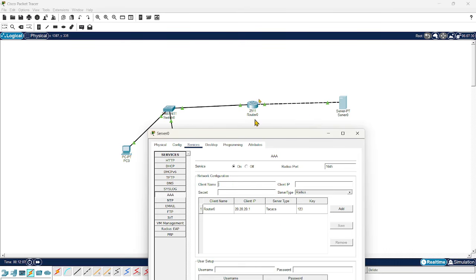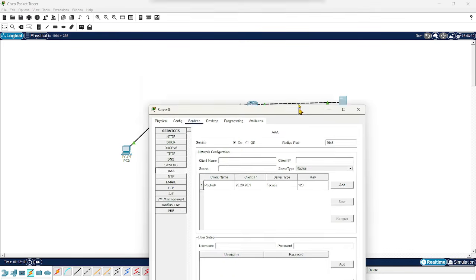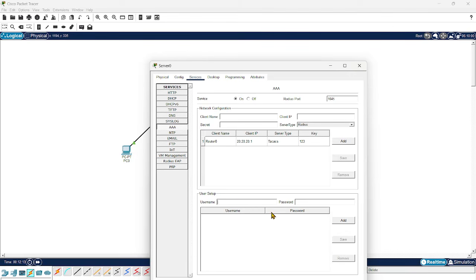If you have multiple clients, you can configure them. And in user setup, we are going to configure the username and password. For admin, we are going to use a password, and click on add. The user will be created, and you can go with any other username and mention whatever password you want. So I created the 2 users, and I configured a client as well in the TACACS server.